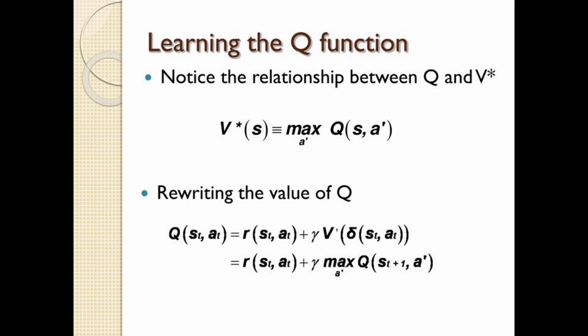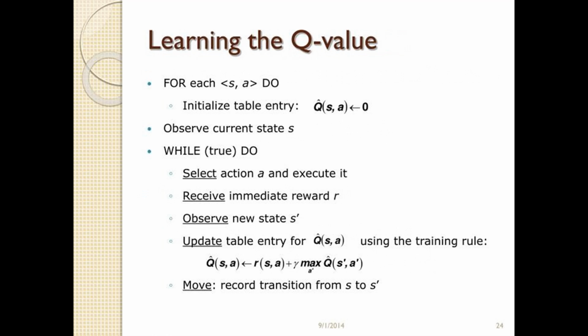Learning process. Initialization. Initialize the Q table with zeros or small random values. Exploration versus exploitation. Balance exploration, trying new actions, and exploitation, using learned Q values to select actions. Update rule.